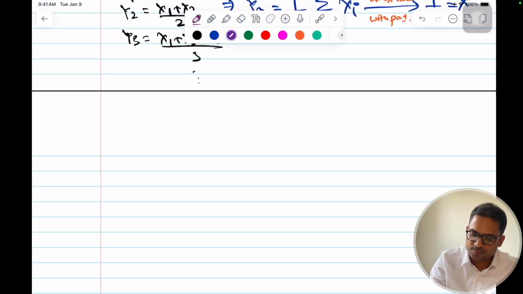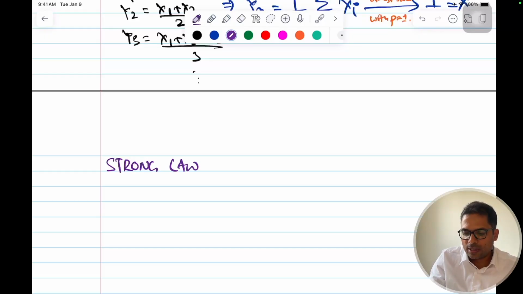So let me write strong law. This application will make it more clear what almost sure convergence means.